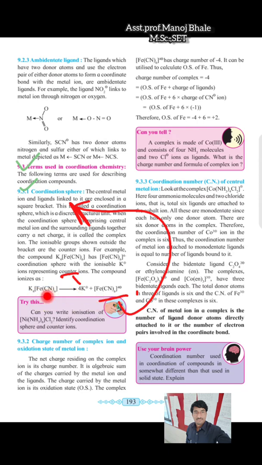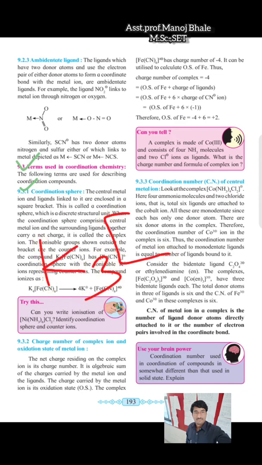Let's check with another example. I am writing another example here. In this example, all students must identify which is the coordination sphere and which is the ionization sphere. For example, K3 and in square bracket, nickel surrounded by Cl6. So this is one example given there.